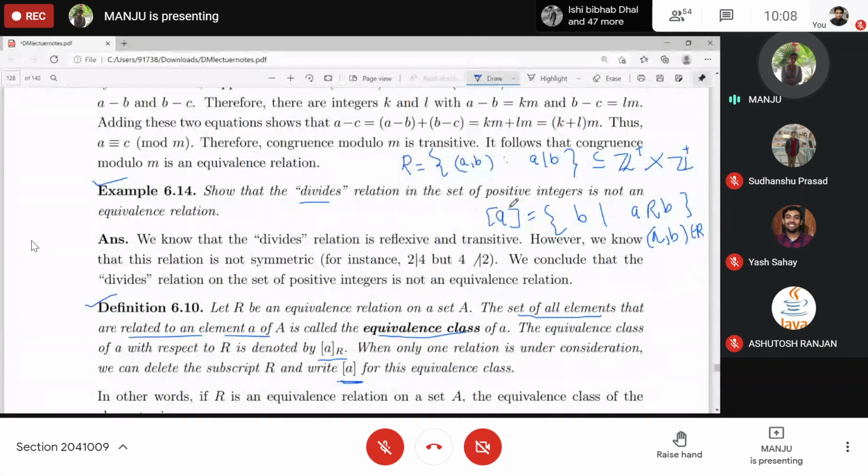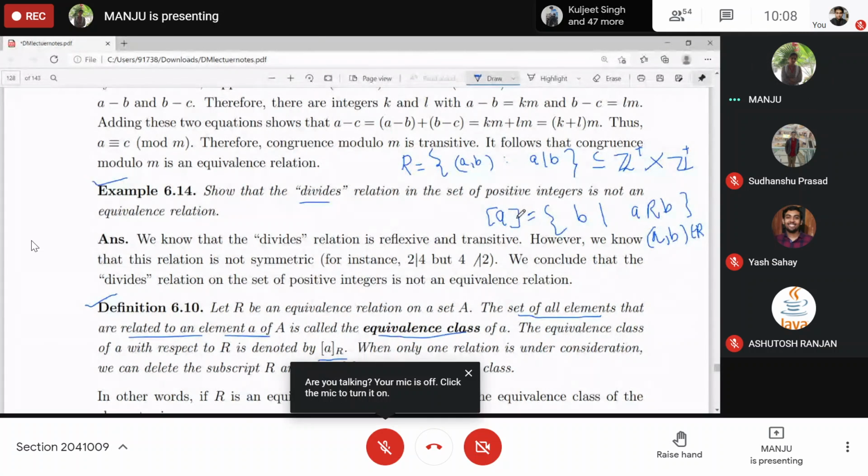So the equivalence class of a is containing all those elements. Now, can you tell me, can this be empty? Equivalence class, is it non-empty or empty? No, ma'am.